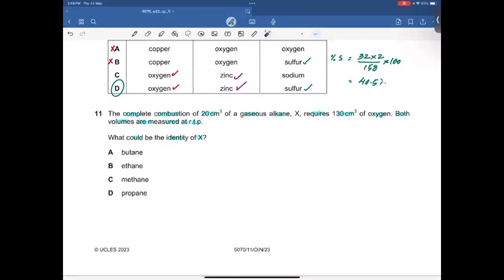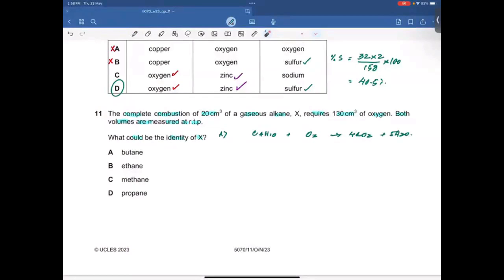All right. So let me give you option A, butane. Butane has a molecular formula of C4H10. If it combusts in the presence of oxygen, obviously it will give you carbon dioxide and water. Let's balance the oxygen atoms. 4 times 2 is 8. 8 plus 5, 13. 13 oxygen we have.